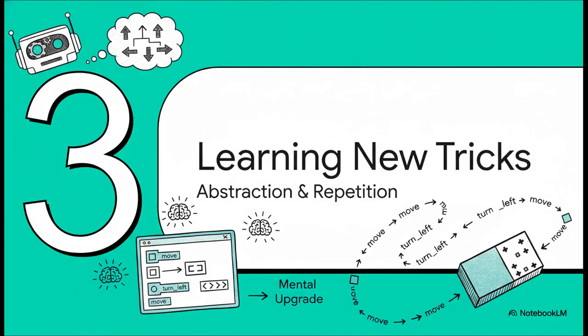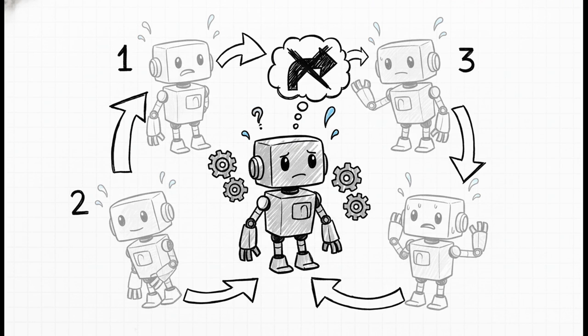Okay, Hubo is getting the hang of things, but writing out every single move and turn is getting kind of tedious. I think it's time we give him a bit of a mental upgrade. I mean, think about this for a second. Hubo has no command to turn right. The only way we can make him do it is by telling him to turn left 3 times. Imagine typing that out every single time you want to make a right turn. It's clunky, it's repetitive, there has to be a better way.